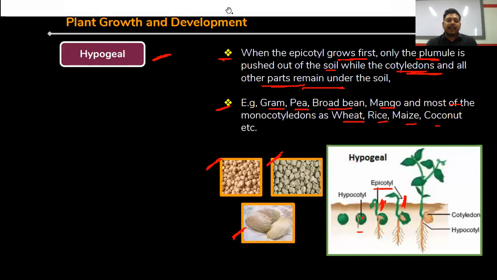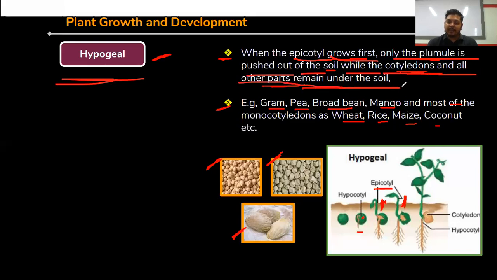Now hypogeal and epigeal germination process. First one, hypogeal. When the epicotyl grows first, only the plumule is pushed out of the soil, while the cotyledon and all other parts remain under the soil. Try to understand the concept. In the hypogeal germination process, the epicotyl is the area that is related to the leaf. Clear? So the epicotyl goes first, and at that time, the plumule or stem emerges.